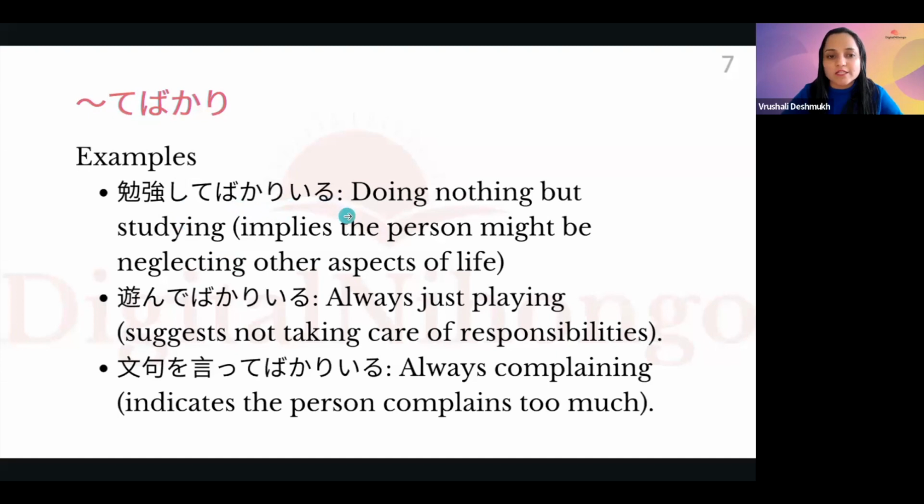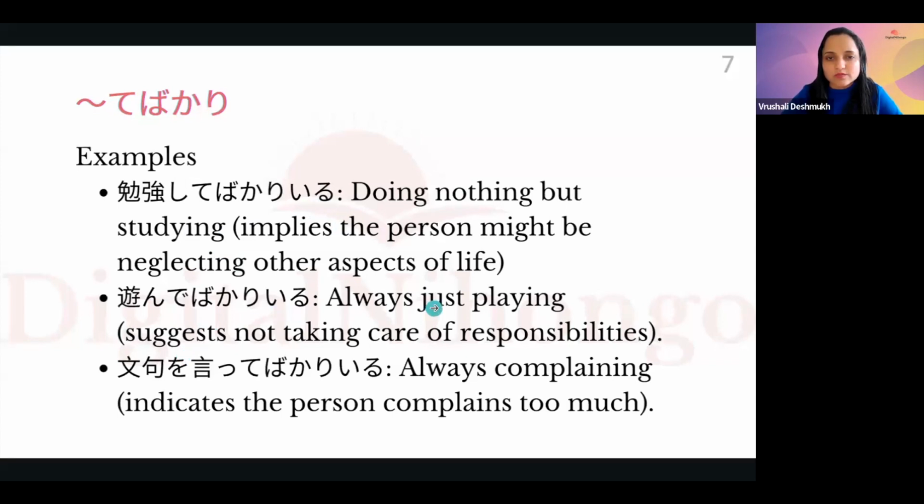Benkyou shite bakari iru, doing nothing but studying. So it implies the person might be neglecting other aspects of life. So this is in the negative sense, that this person is only studying. So when it is in the negative context, when it is a criticism, you can say benkyou shite bakari iru. Or terebi mite bakari iru, that is just watching TV, okay, not doing anything else.